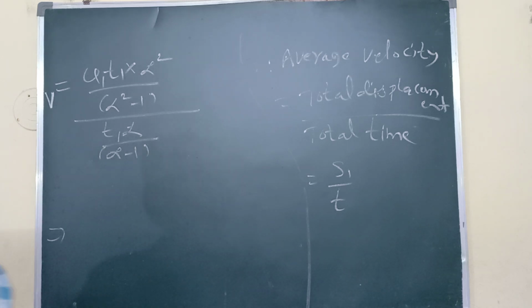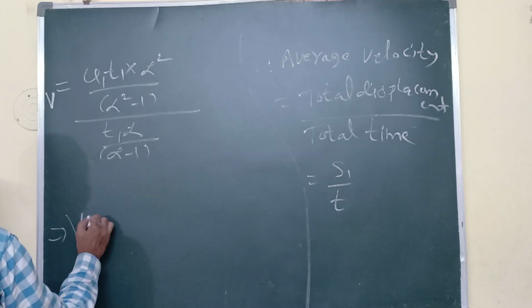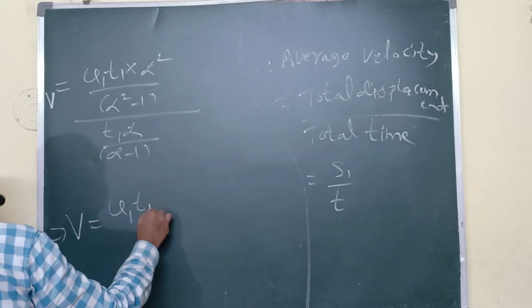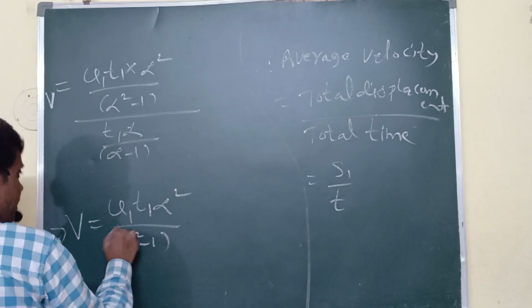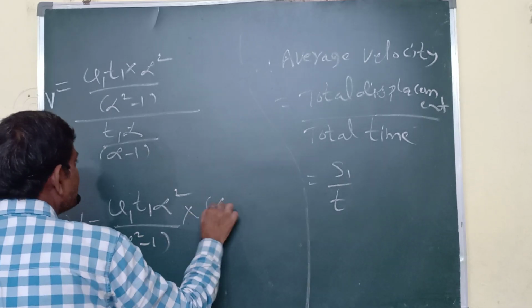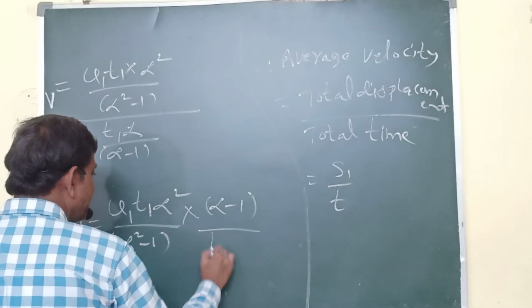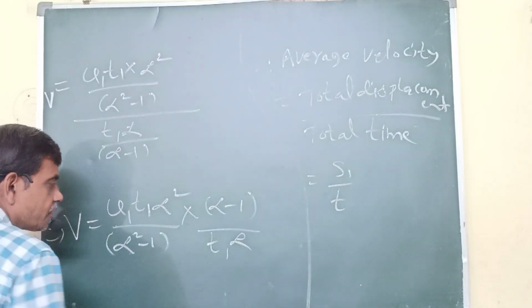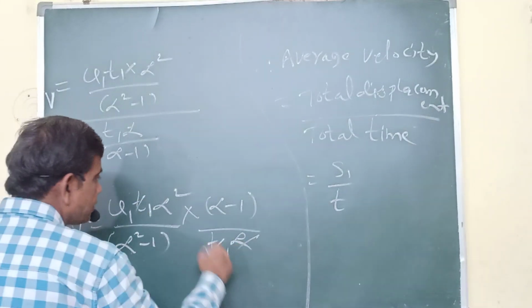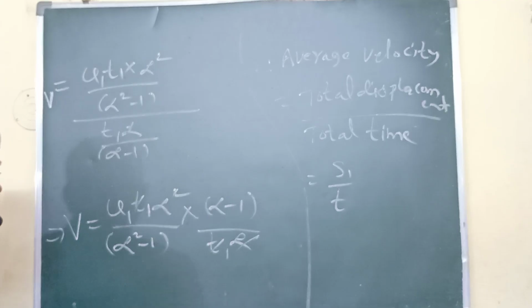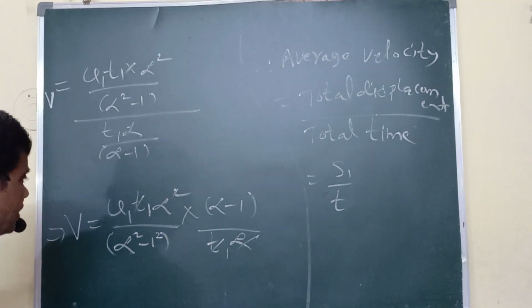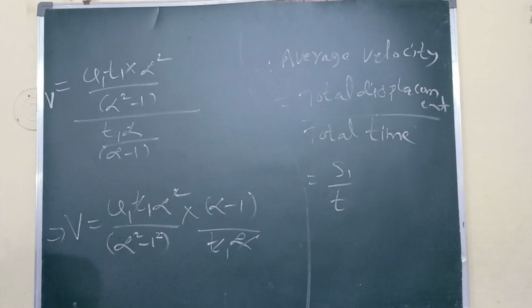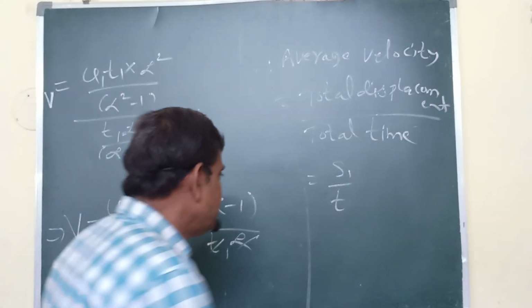Now V equals to U1 T1 alpha square by alpha square minus 1 into alpha minus 1 by T1 alpha. Here T1 cancels, alpha cancels. Alpha square minus 1, again I am writing as 1 square. A square minus B square equal to A minus B into A plus B. That formula again I am applying.